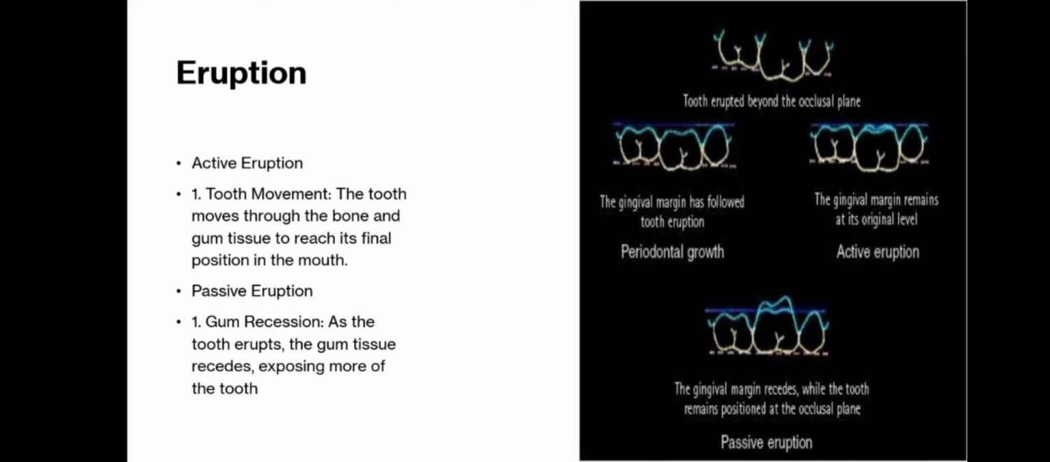Passive eruption is seen in adults. Gingival recession exposes more of the crown with age. It is not true eruption, but gives the appearance of longer teeth.